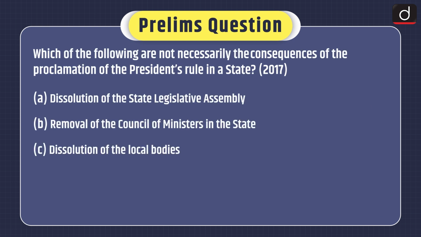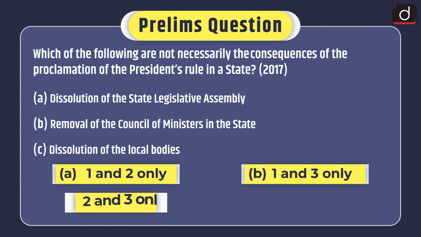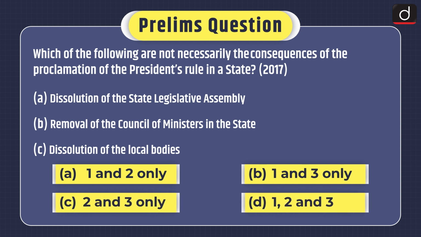Now it's time for the practice questions. First of all, note down the prelims question. This question was asked in the 2017 exam also. Which of the following are not necessarily the consequences of the proclamation of the President's rule in a state? 1. Dissolution of the State Legislative Assembly. 2. Removal of the Council of Ministers in the state. 3. Dissolution of the local bodies. Select the correct answer using the code given below. 1 and 2 only, 1 and 3 only, 2 and 3 only, or 1, 2 and 3.